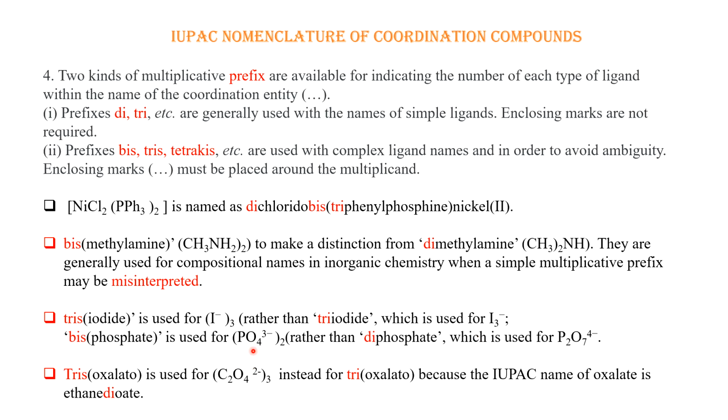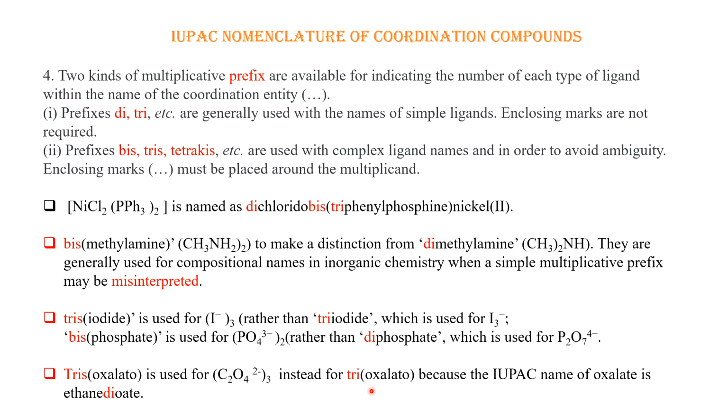Similarly, for phosphate, we have to write bis(phosphate) instead of diphosphate because diphosphate is already another anion. And similarly for oxalato, this anion I showed in the previous slide. So oxalato will also be written as tris(oxalato). Why? What is the confusion here? Because the oxalate IUPAC name is ethanedioate. So there is also di inside its actual IUPAC name.